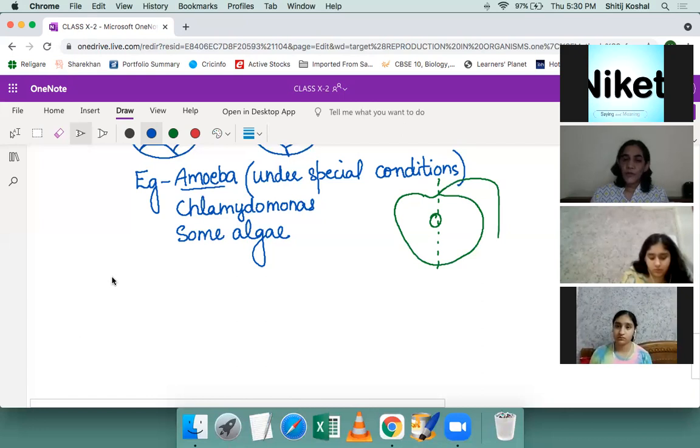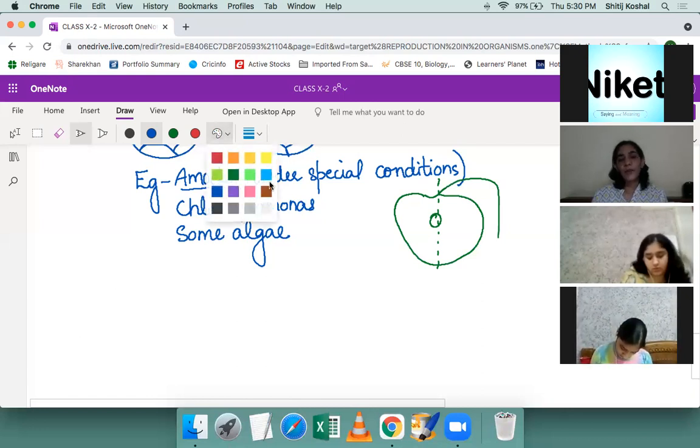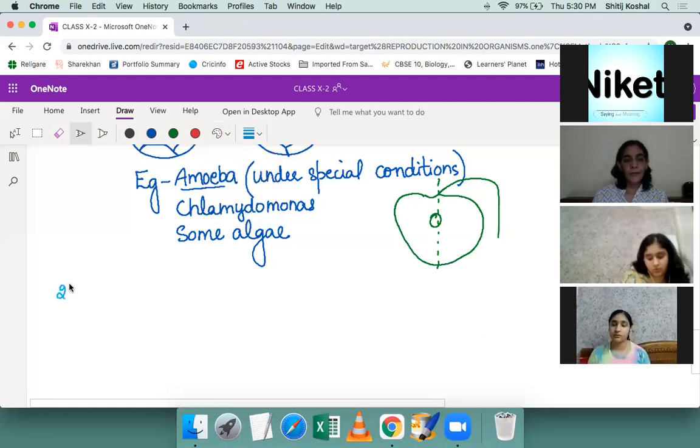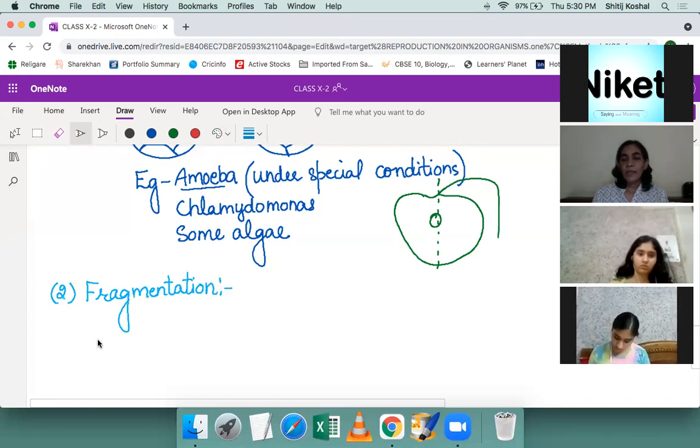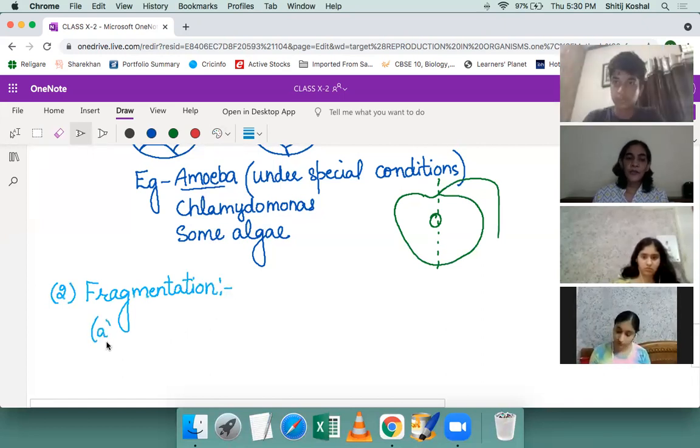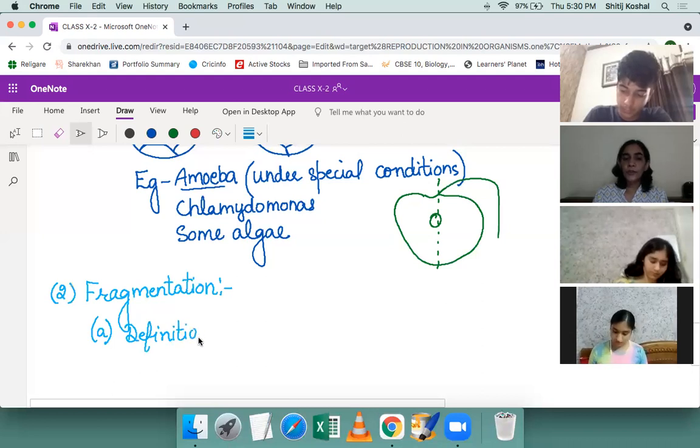So this is all about fission. Now we will start with the second method of asexual reproduction, that is fragmentation. Similarly, just like fission, we will start with the definition of fragmentation. Definitions are usually asked in the exam, so we'll have to know the definition of each type of fission.